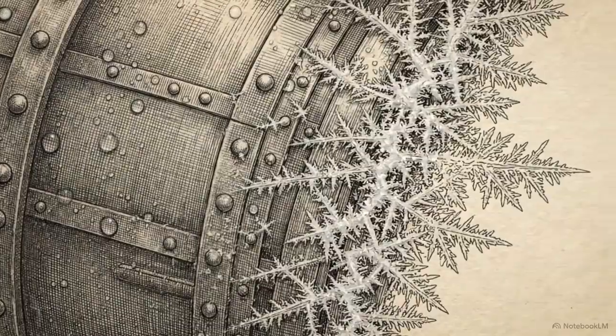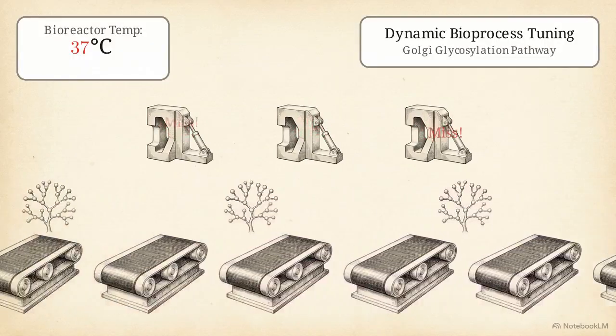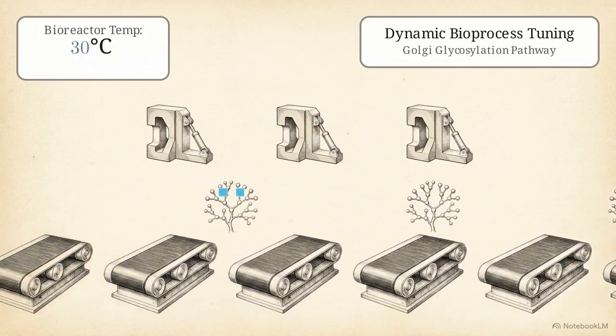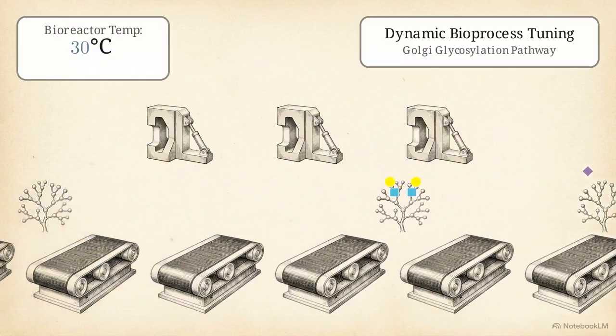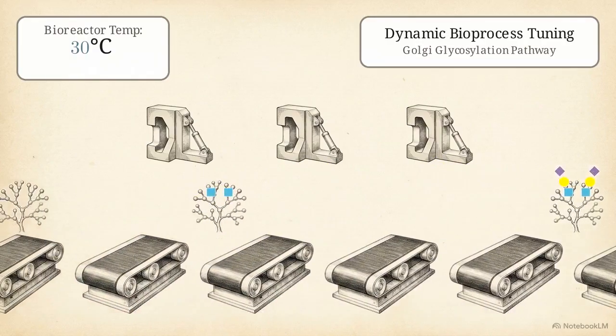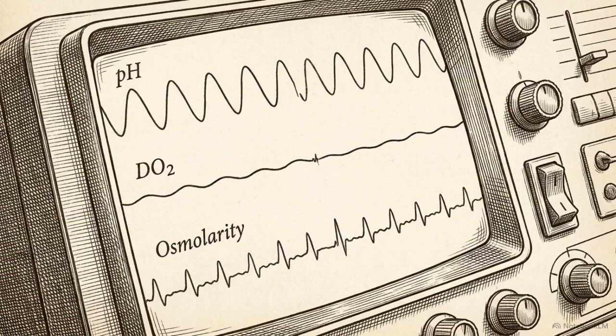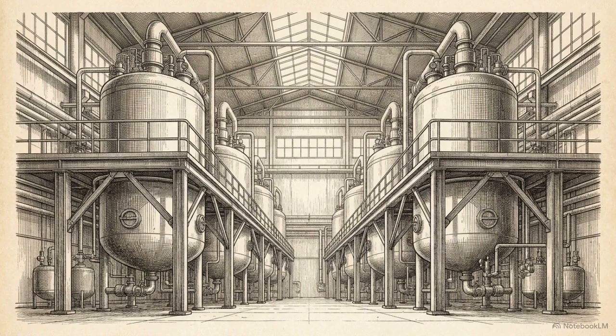To prevent the cell from pushing proteins through the Golgi too fast, operators will execute deliberate temperature shifts, dropping the culture from 37 to 30 degrees Celsius. This purposely slows cell division, giving the Golgi enzymes the processing time they need to complete complex glycans. Real-time continuous monitoring of pH, dissolved oxygen tension, and osmolarity is required to keep these engineered metabolic pathways operating efficiently without triggering cellular stress responses. Successful biomanufacturing at an industrial scale demands absolute, precise alignment. The engineered host genome must be perfectly calibrated against its dynamic chemical environment.